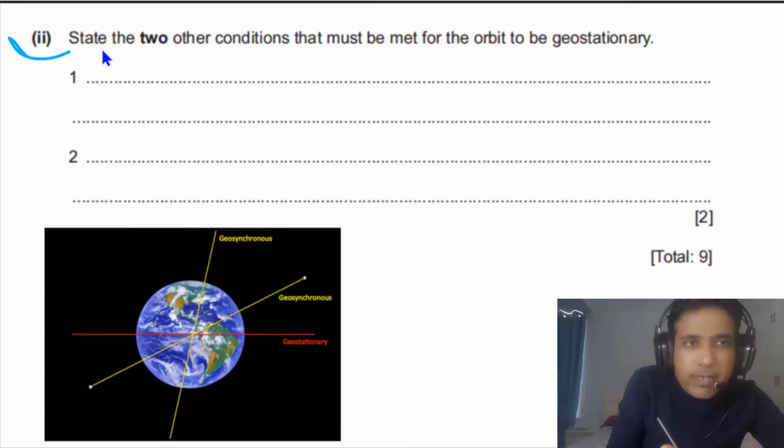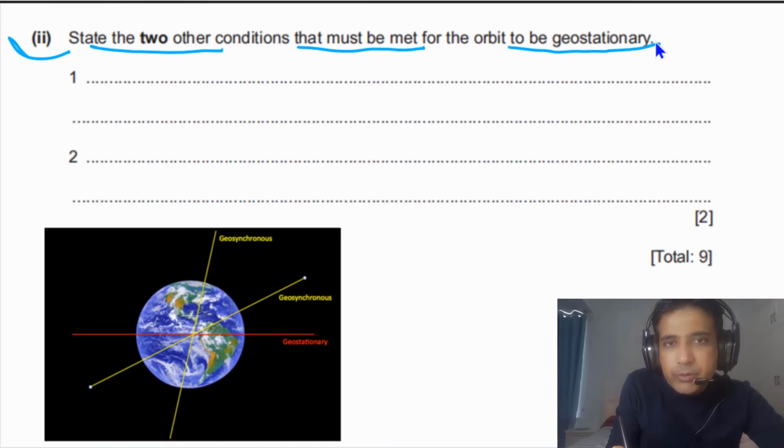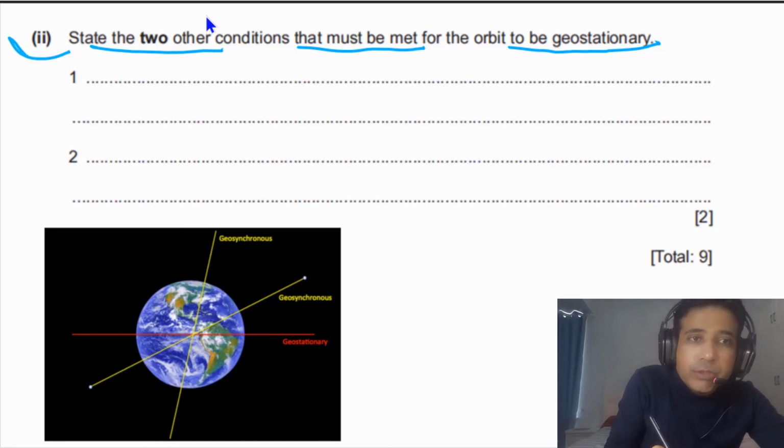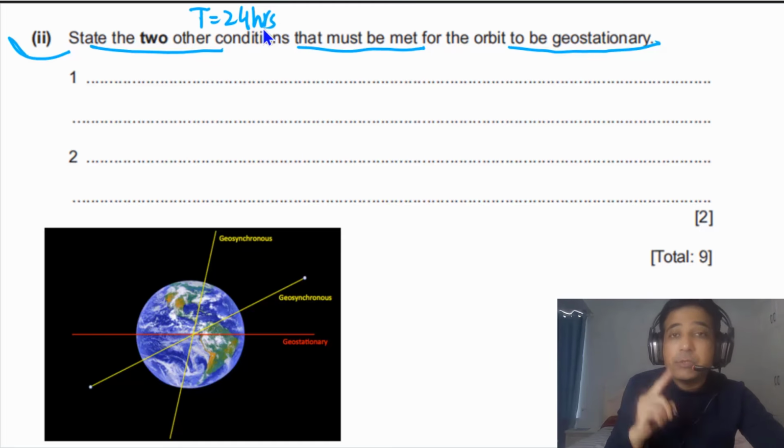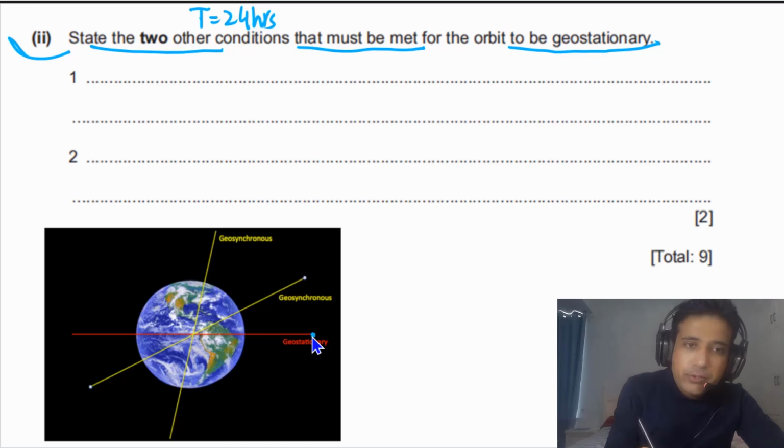For the second part, we need to state 2 other conditions that must be met for the orbit to be geostationary. Other 2 conditions, because in part 1, one condition was given, that was 24 hours. Means the time period has to be 24 hours, because our planet also completes one rotation about its own axis in 24 hours. So the time period of this geostationary satellite also has to be equal to 24 hours.